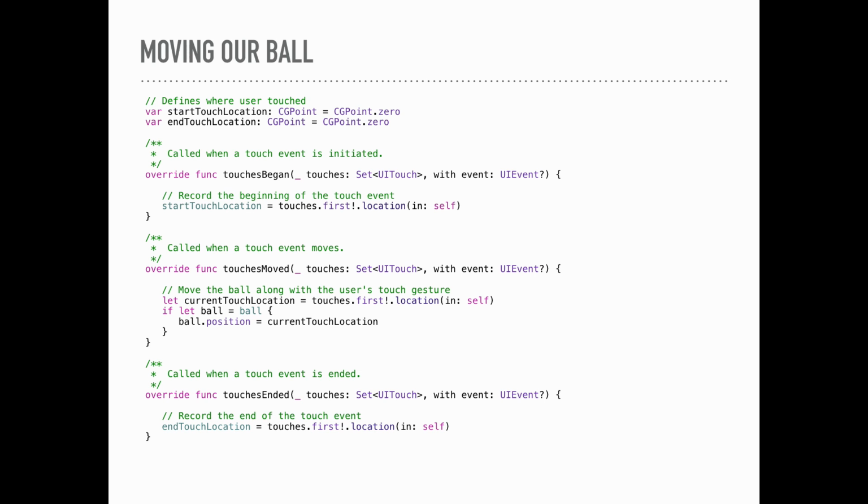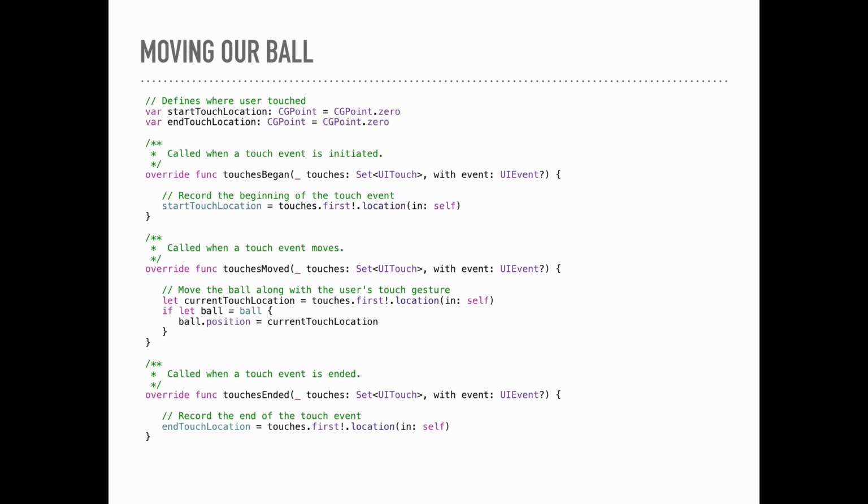So how do we move our ball? And here's where we're going to use those methods that you saw when we created our default project. We actually need to move the ball based on where the user is touching the screen. So in order to do this, we need to use the touches began, touches moved, and touches ended methods. And these methods will be called for us when the user actually presses on the screen.